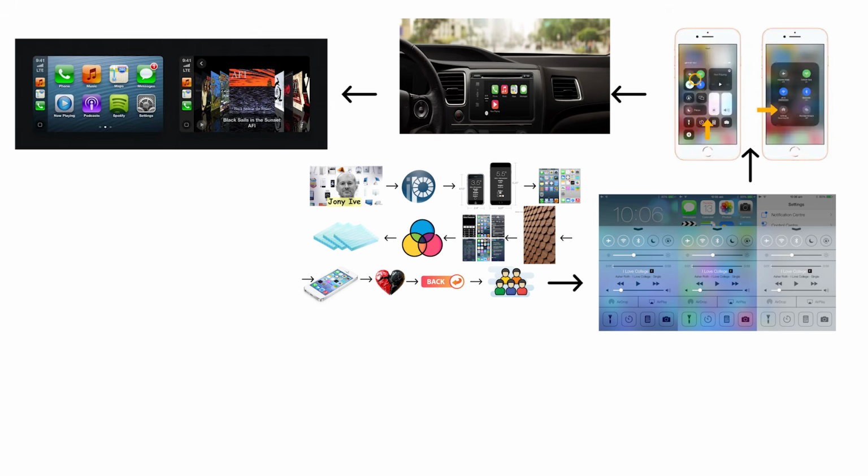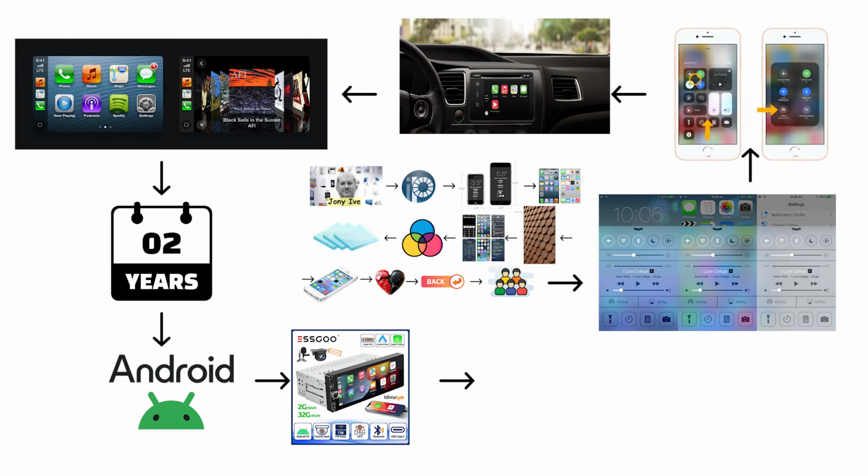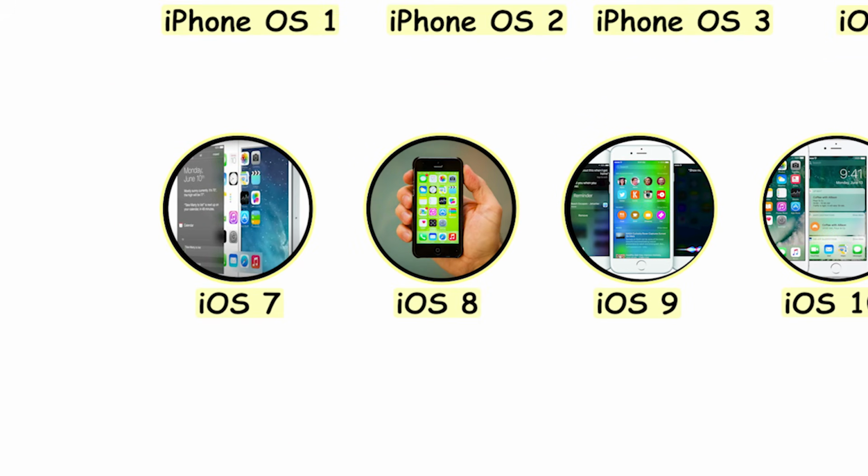iOS 7 also added Control Center, AirDrop, and CarPlay. It was one of the fastest adopted iOS updates ever despite the controversy. Within 2 years, Android had redesigned itself in the same direction. The next update added a feature iPhone users had been waiting 7 years for. iOS 8, third-party keyboards 7 years late.